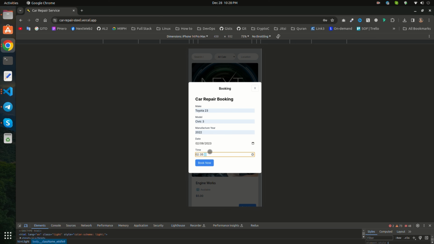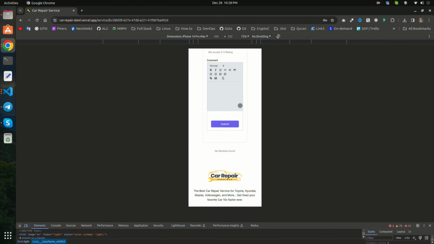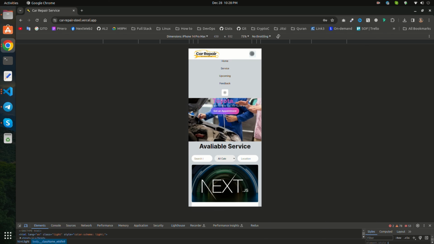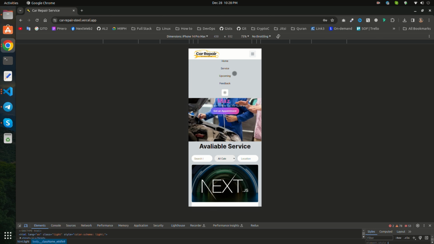I will be very happy if anyone loves this project and wants to work with me, so I can get motivated to work as a web developer. It will be really helpful. If you want to work on this project and customize it, if you have your own design, you can give it to me, so I can convert it for you.